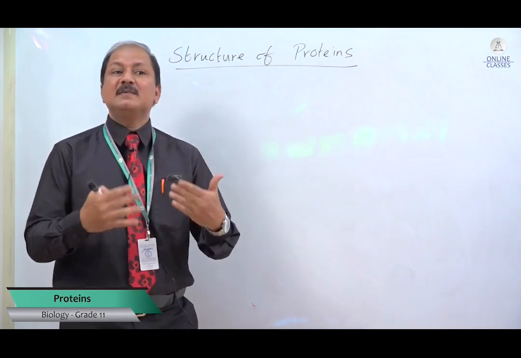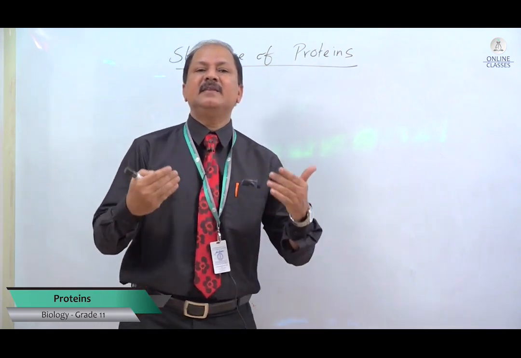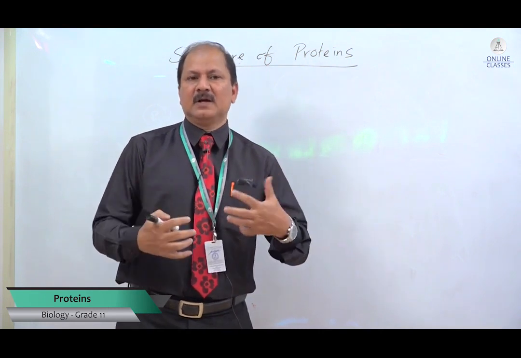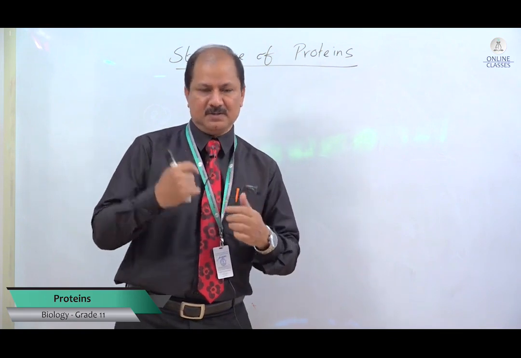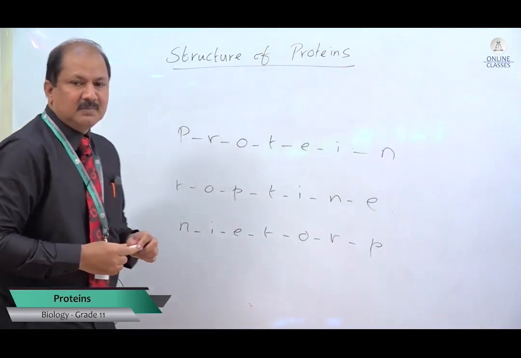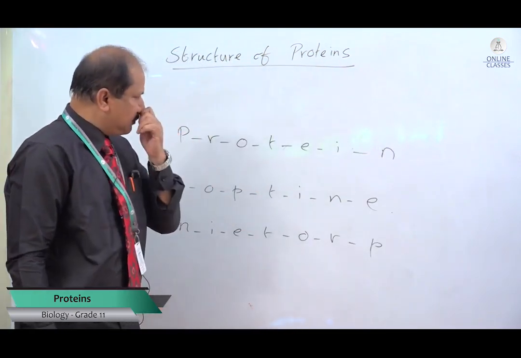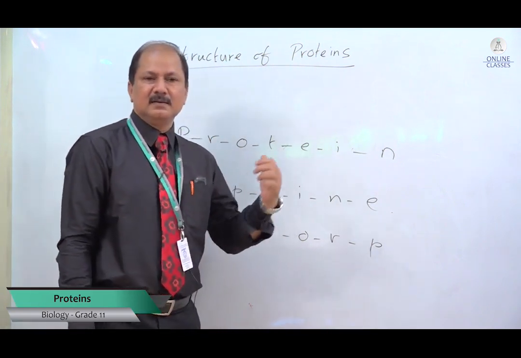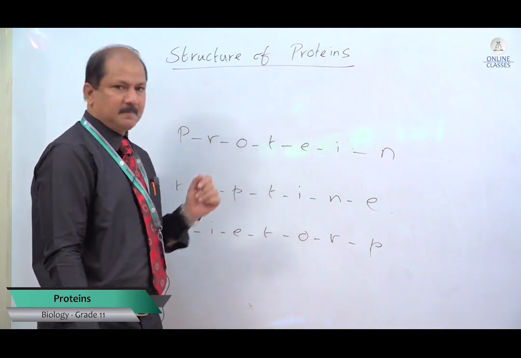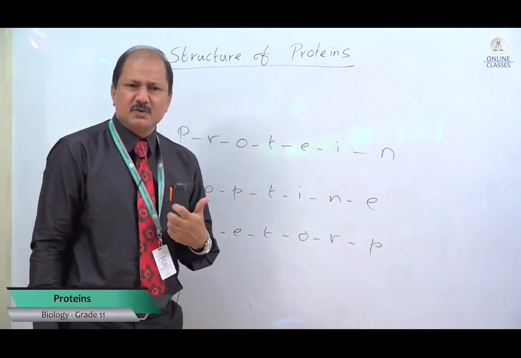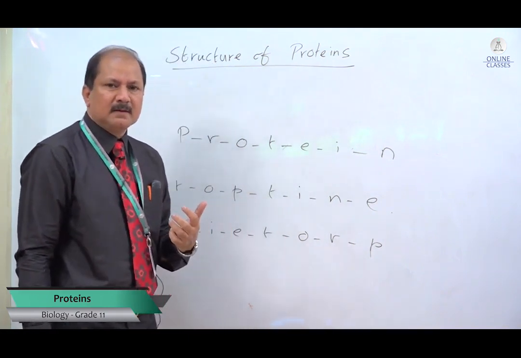Okay, why is the primary structure important in determining the tertiary structure of proteins? Now I'm going to mess up this word, protein. You will see for yourself why it is important. Assume this is the primary structure: PROTEIN. Each letter is one amino acid. Why is primary structure so important in determining the tertiary structure?